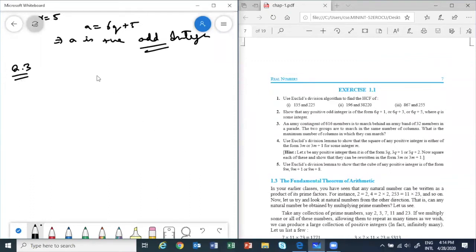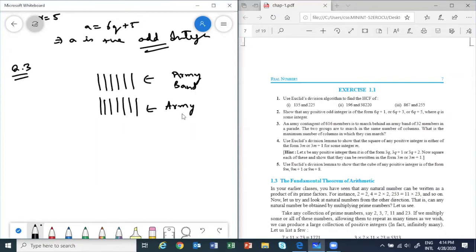So basically, there are going to be some number of columns, we don't know how many. First, the army band will be there, and behind them in the same number of columns, we have to put our army contingent.